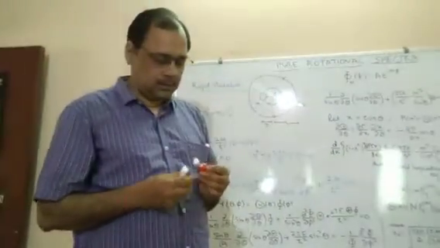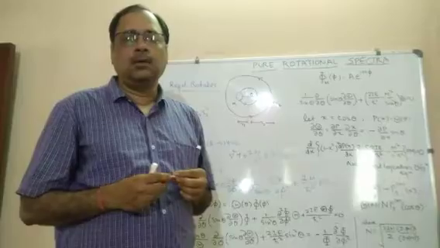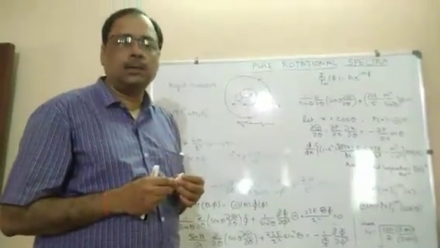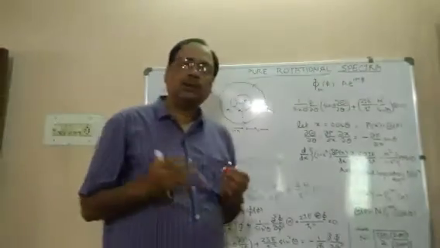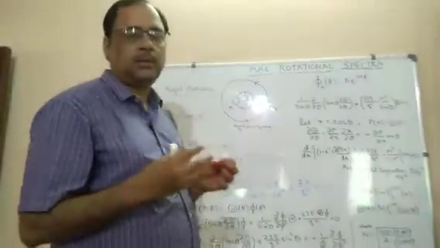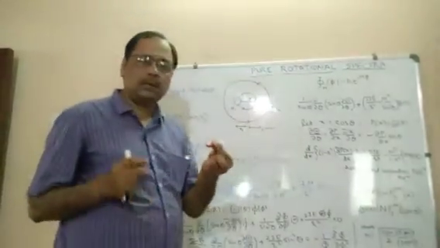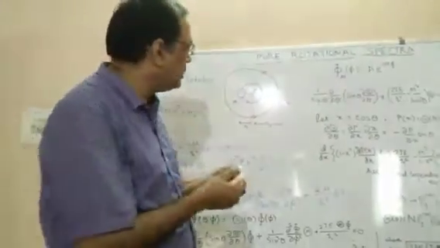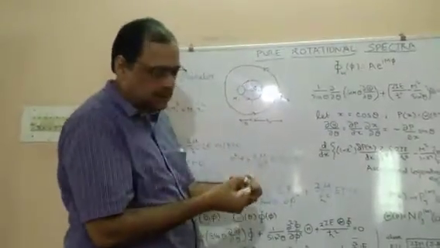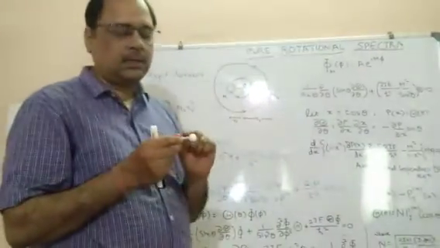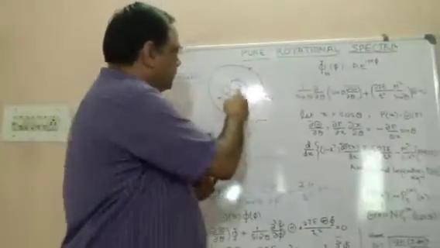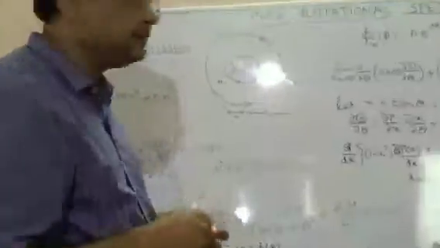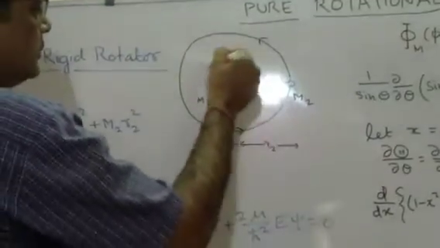Now I will talk about the mathematical background of the heteronuclear diatomic molecule and the solution for such a structure. As I explained, there are two different types of atoms. Suppose one is big and the other is small. So their center of mass will be different. It will not be at the middle of the two atoms; it will be closer to the bigger one. So this is the path.